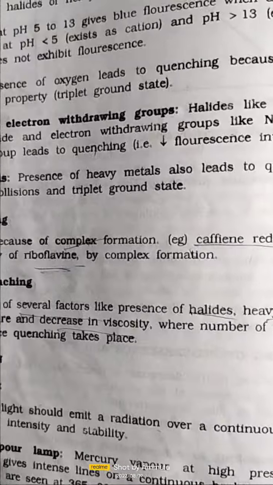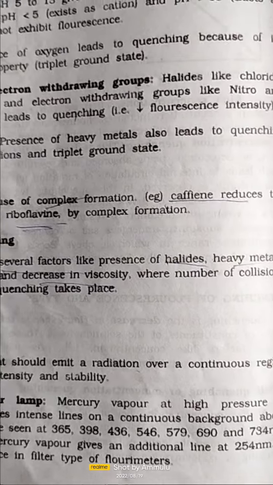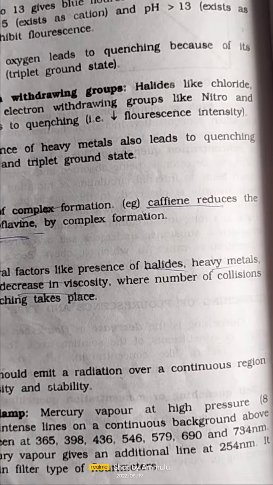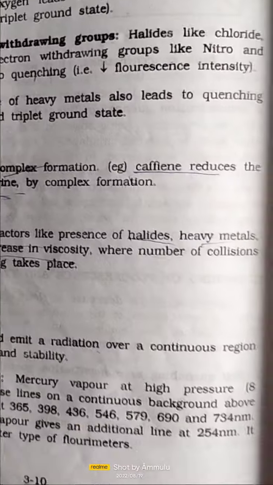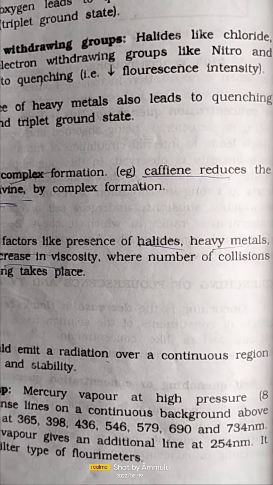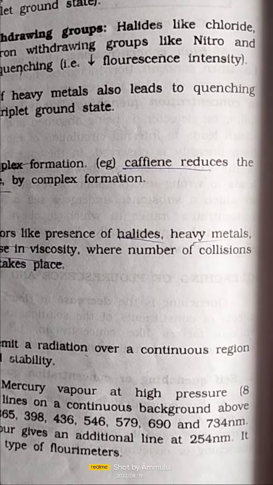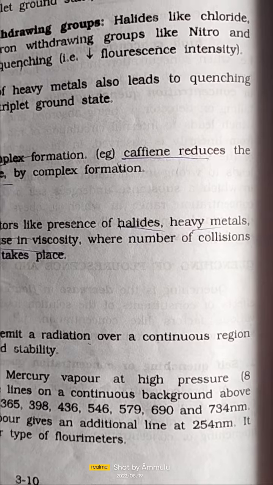In the first, the source of light, what happens? The light source emits radiation over a continuous region, and then the intensity and stability are measured. And then we move to the filters. What do the filters do? They absorb the radiation and transmit the radiation. First they absorb the radiation and then it is transmitted outside.